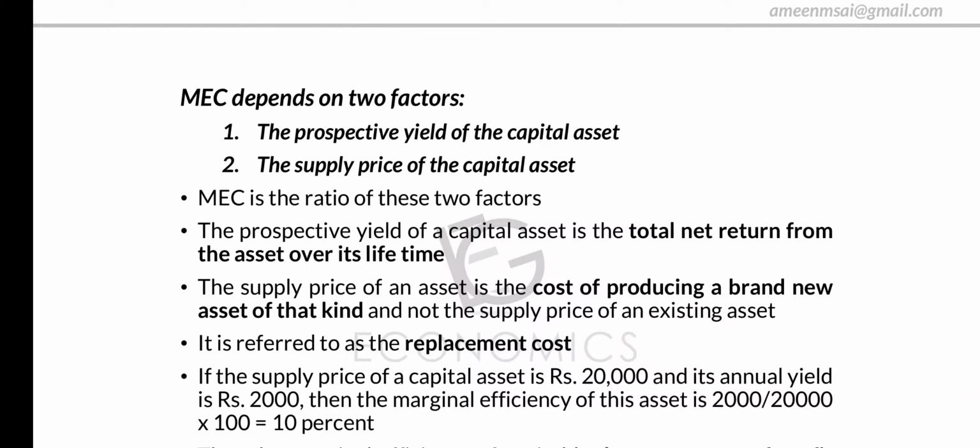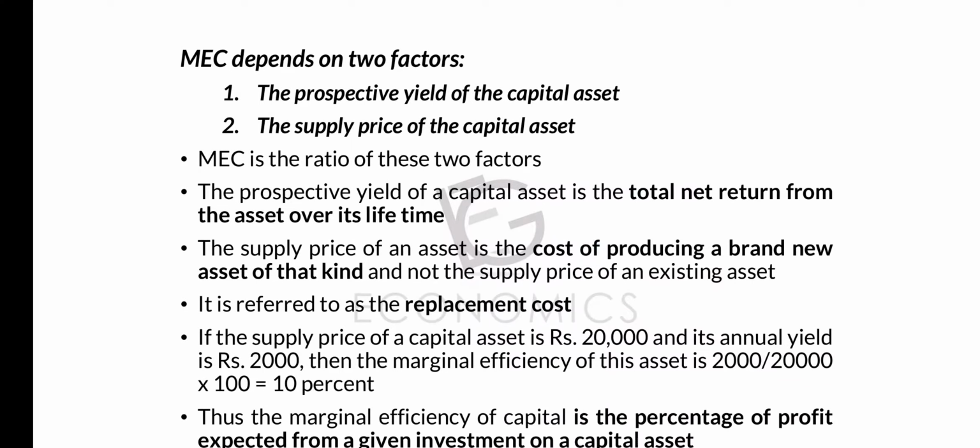The two factors that MEC depends on are, first, the prospective yield of the capital asset, which we'll discuss in detail, and second, the supply price of the capital asset. These two factors determine MEC. So what is MEC? MEC is the ratio of these two factors.